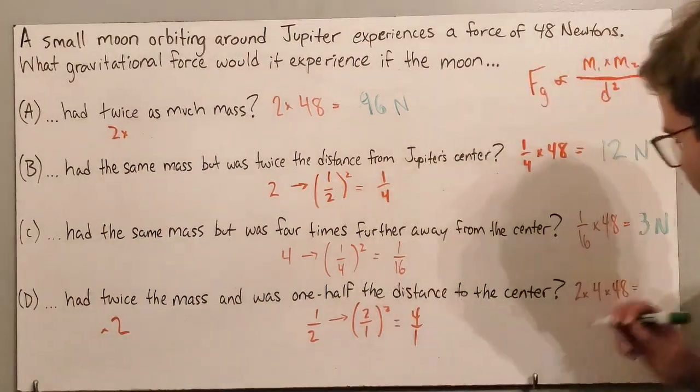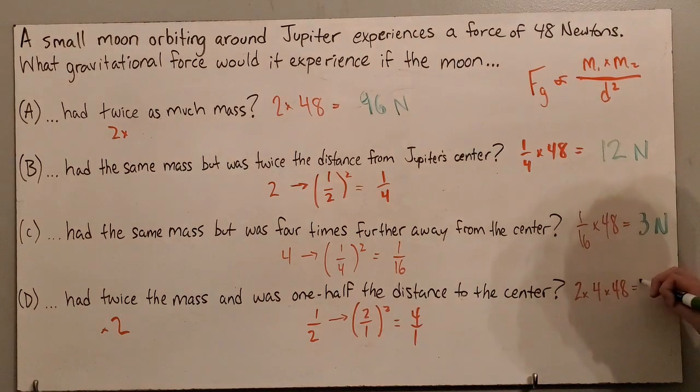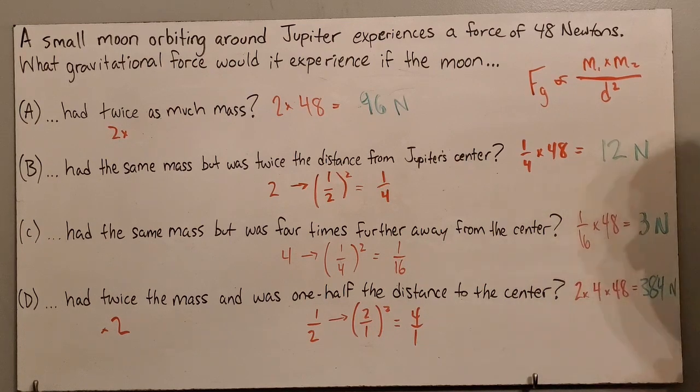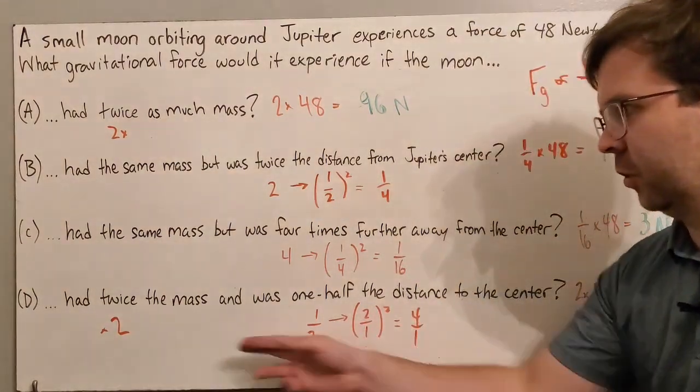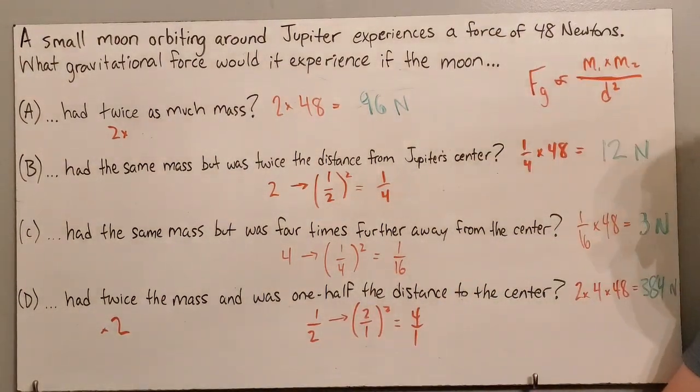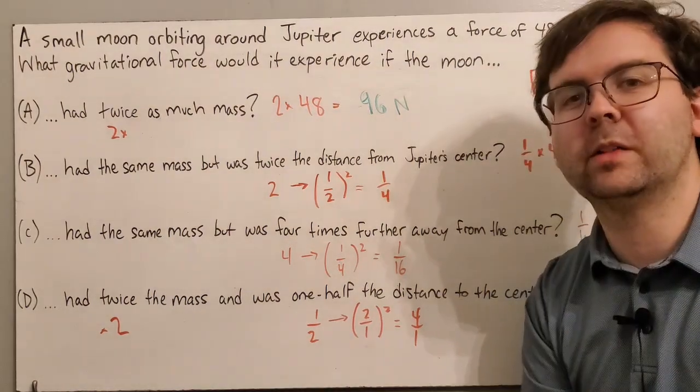So after doing that math on a calculator, it is 384 newtons. So that's a much greater change here because you've done 2 changes, twice the mass and 1/2 the distance. That's all I've got for you in this video.